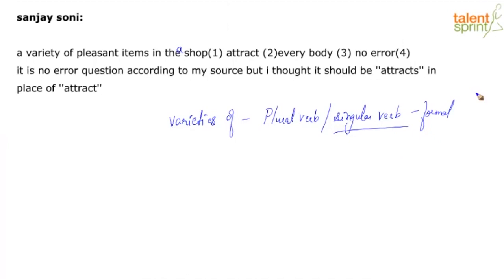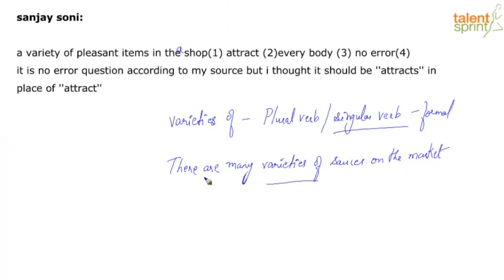So if I say, there are many varieties of sauces on the market. Right? Varieties of. So here it's taking a plural verb.